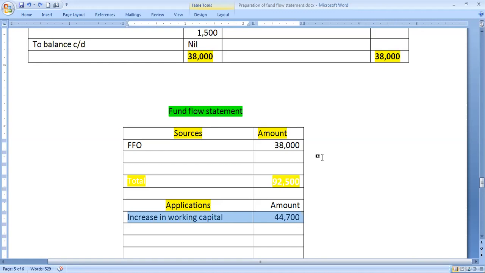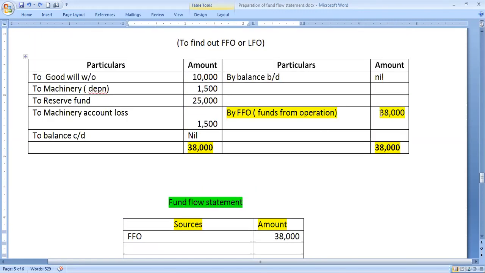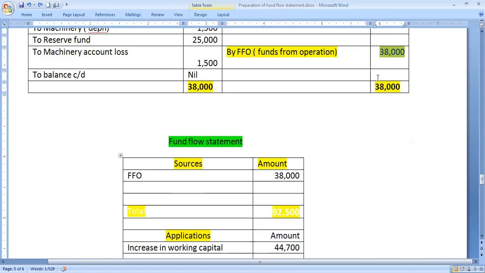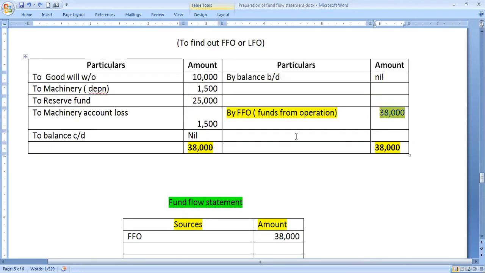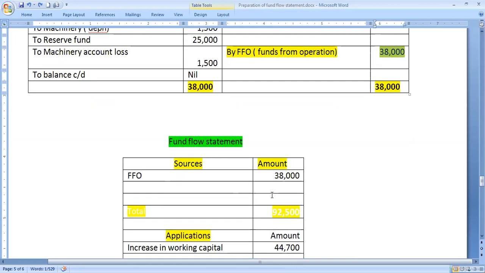Then another most important item which needs to be taken into the fund flow statement is funds from operation. How much business profit has actually come, that is also to be taken. Funds from operation is 38,000, and it is always a source. If there is a loss from operation, we write it on the application side, as the adjusted profit and loss account would show a debit balance figure. In this problem it has not come that way. Funds from operation is always a source, so we take 38,000 rupees as the source.